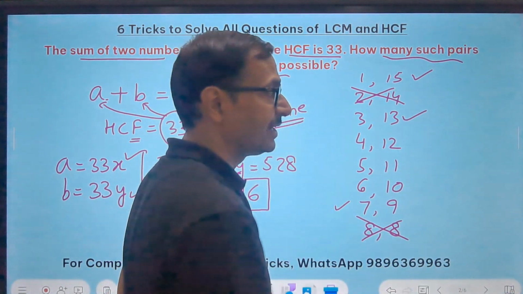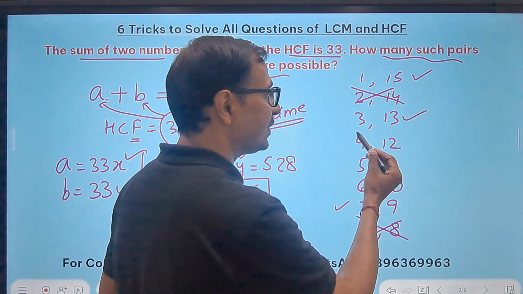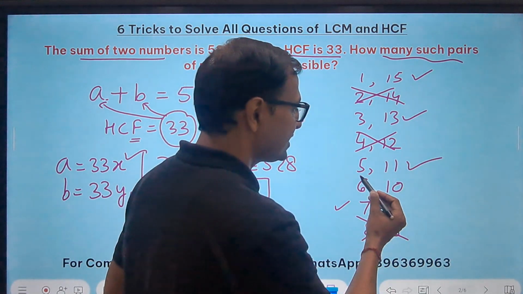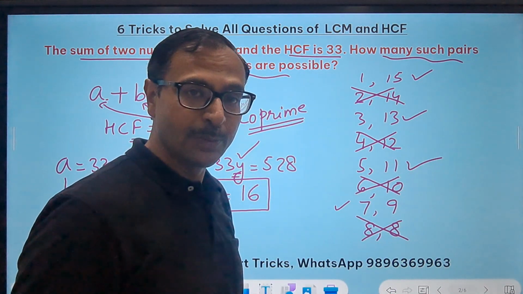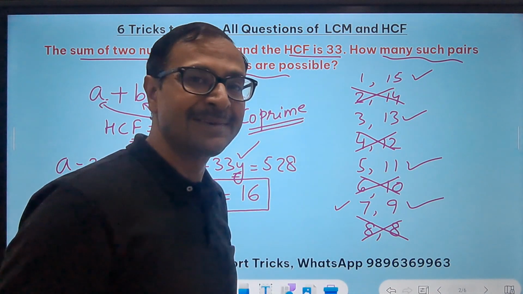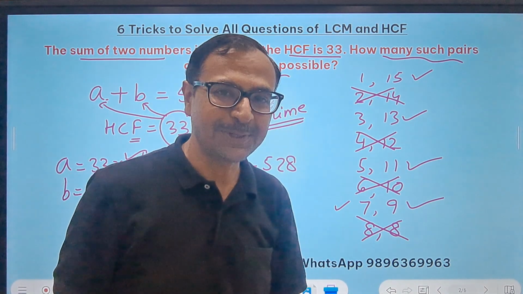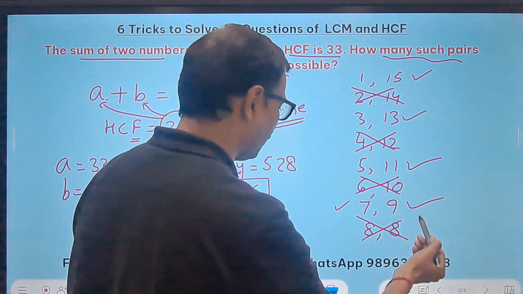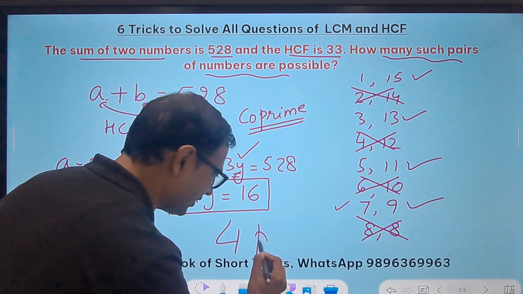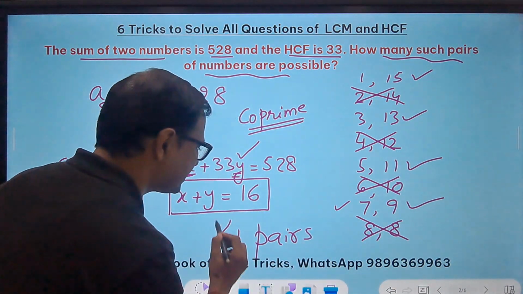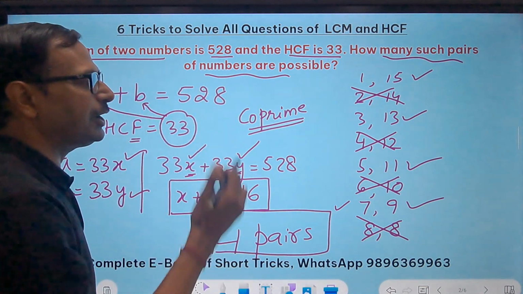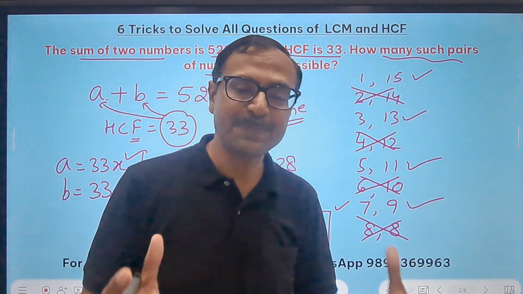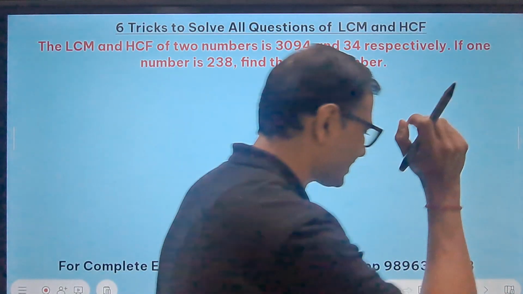3, 13, yes, they are co-prime. 4 and 12, not at all. They are divisible by 4. 5 and 11, yes. 6 and 10, no, they are divisible by 2. 7 and 9, yes. And therefore, the answer for the question, how many such pairs of numbers are possible? 1, 2, 3, 4. 4 pairs of numbers is the answer for the question. Very, very important question for the quant exams, friends. And please practice these type of questions, okay? Let's get on with the third